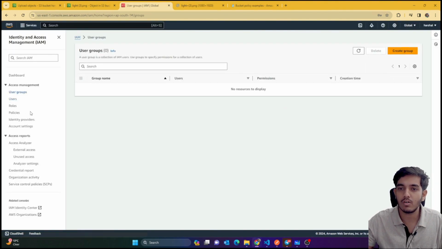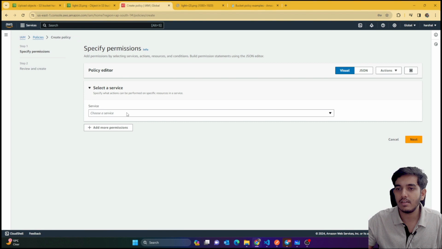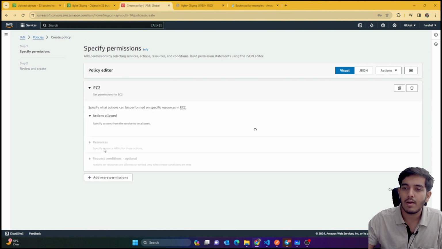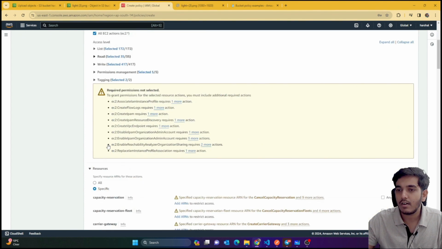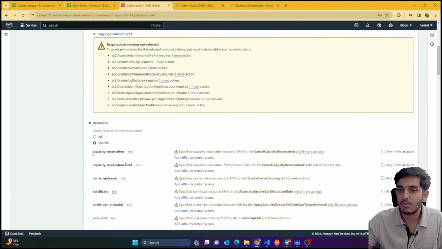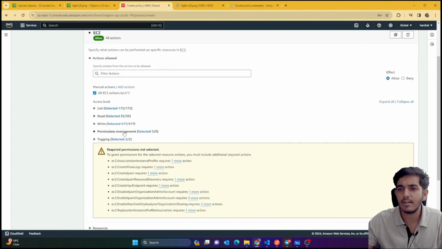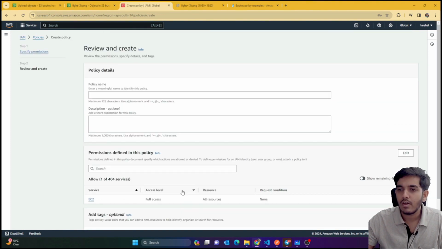Now I'll go to policies. I'm gonna create one policy, create policy. First of all I'll choose the service. I want to use EC2 for one. So I'll select this, and I'm selecting all of the permissions. You can be more specific if you want, but right now I'm just selecting everything. I have all the permissions for EC2. Then I go next. Actually, I can remove the write permissions if I want. I can only give the read permissions, that's actually more secure.